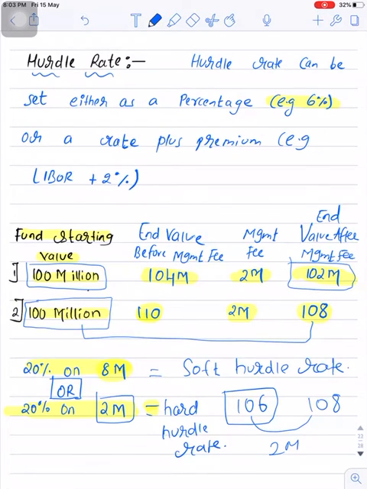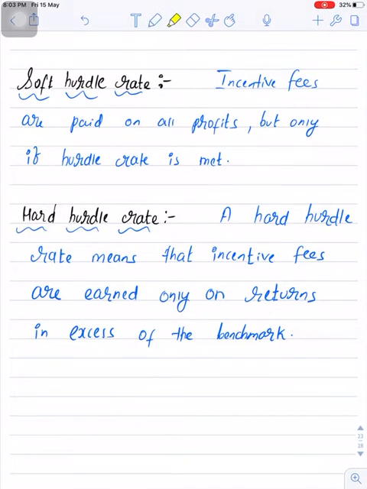So you have to remember these terms. Soft hurdle rate means incentive fees are paid on all profits, whereas hard hurdle rate means that incentive fees are earned only on returns in excess of the benchmark.